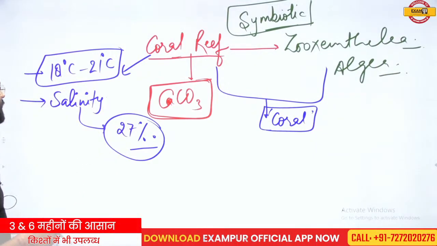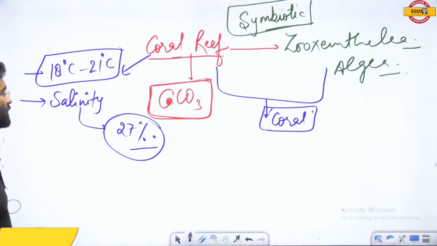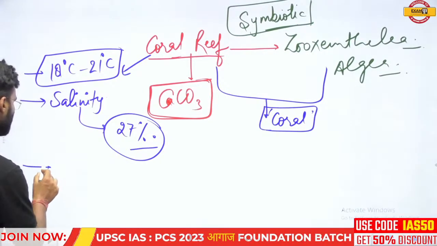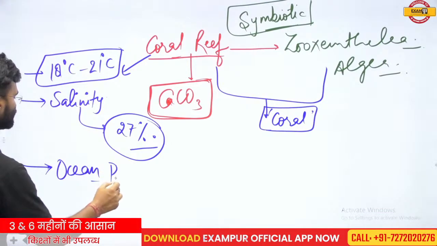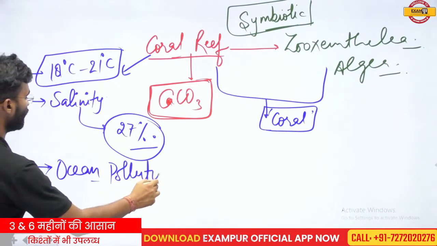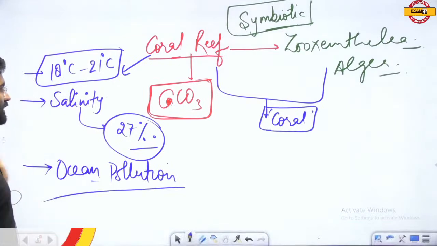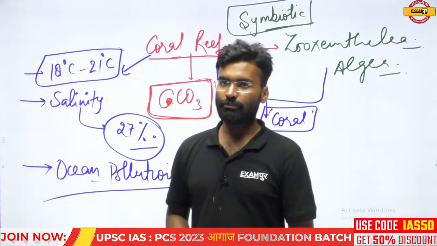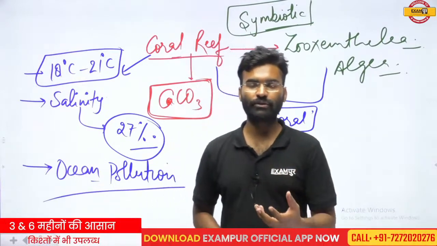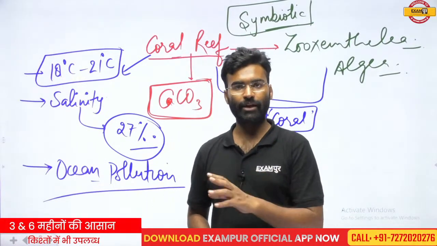So 27 grams per thousand salinity is required for coral development, and no ocean pollution is allowed. That means the water quality should be fresh. In polluted water, they cannot survive.